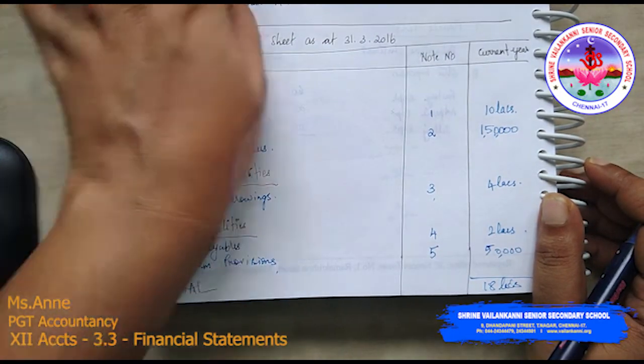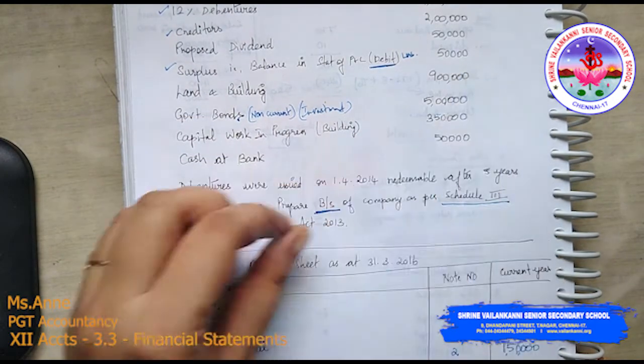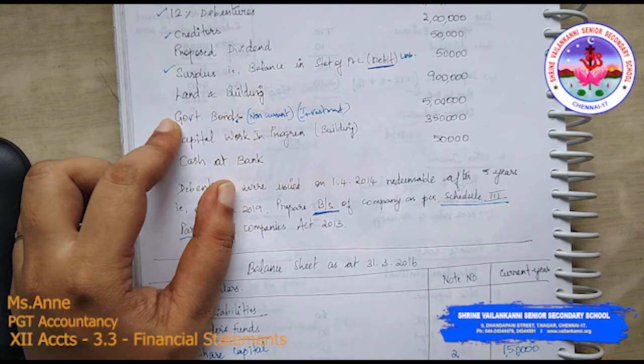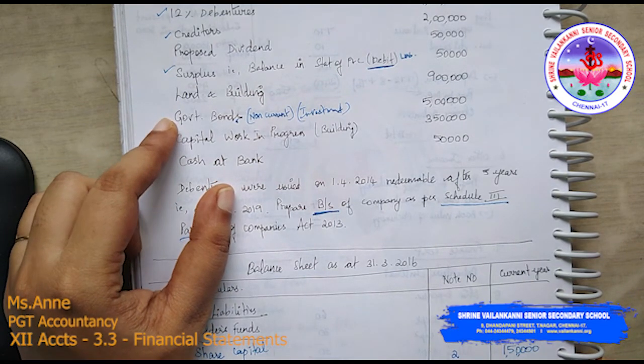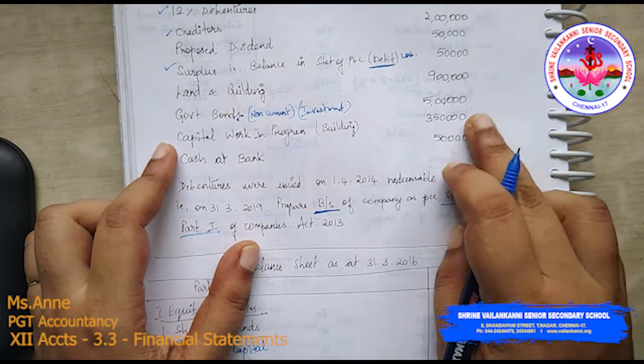You have land and building here, 9 lakhs. So I have to take it to the tangible fixed assets. This is investment. Yes, it is non-current investment. Then you have capital work in progress, that is 3 lakh 50 and 9 lakh.